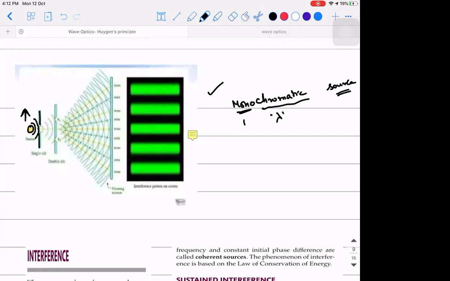What kind of wavefronts will go if you treat it like a point source? The other day we discussed spherical wavefronts. Yes, spherical wavefronts go. When the spherical wavefronts hit this opening, from here it will again start acting like a source and a few more spherical wavefronts will go. Am I clear?